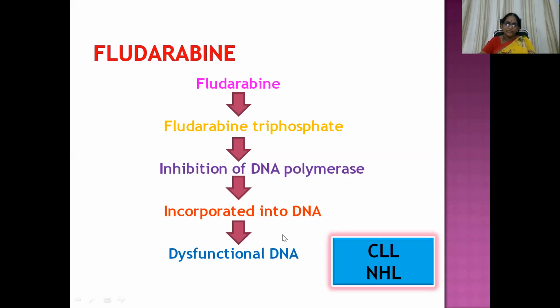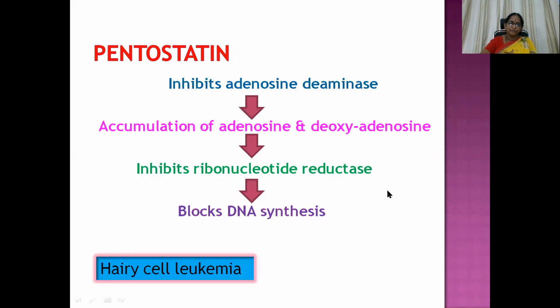So it gives rise to dysfunctional DNA, used in the management of CLL and NHL, that is non-Hodgkin's lymphoma. Then pentostatin. This molecule inhibits adenosine deaminase. So there is accumulation of adenosine and deoxyadenosine, so increased concentration.